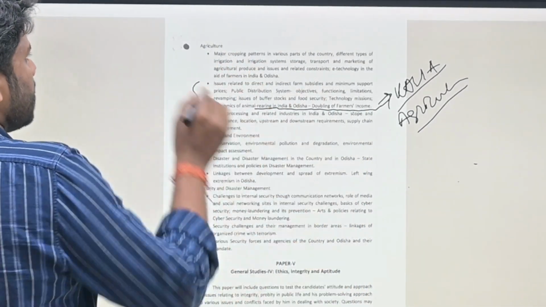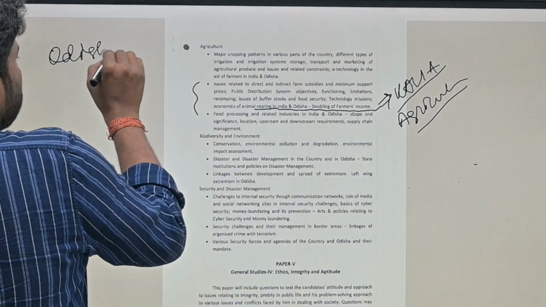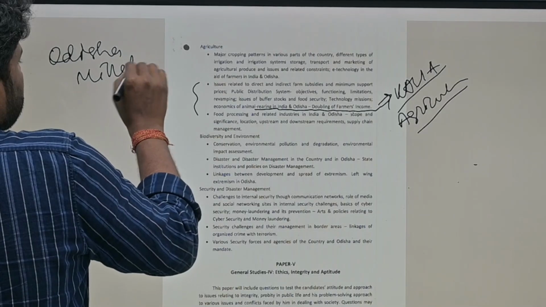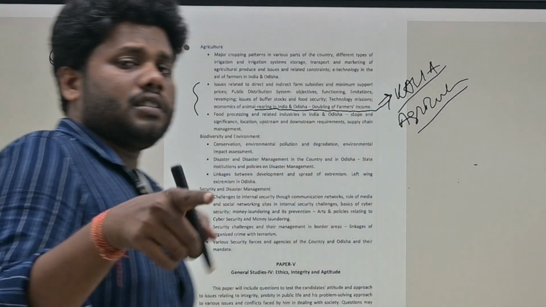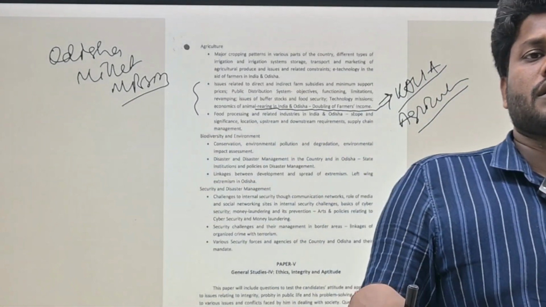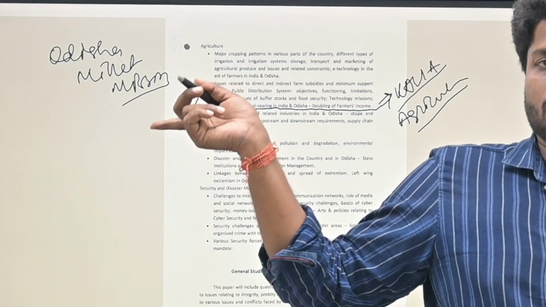Now if you see, the Odisha Millet Mission is in the news. 2023 was considered the International Millet Year, and a conference was held in Bhubaneswar.